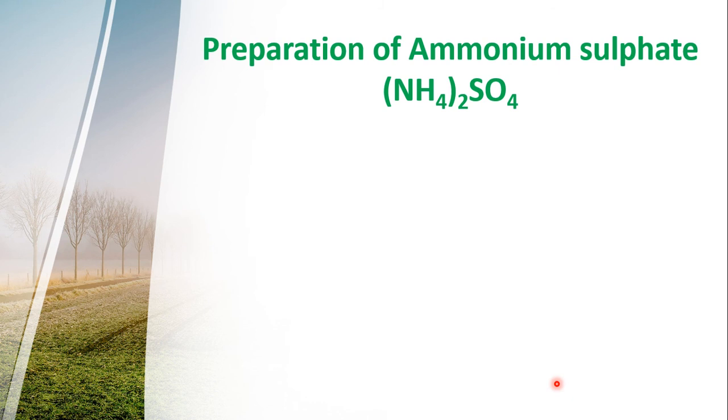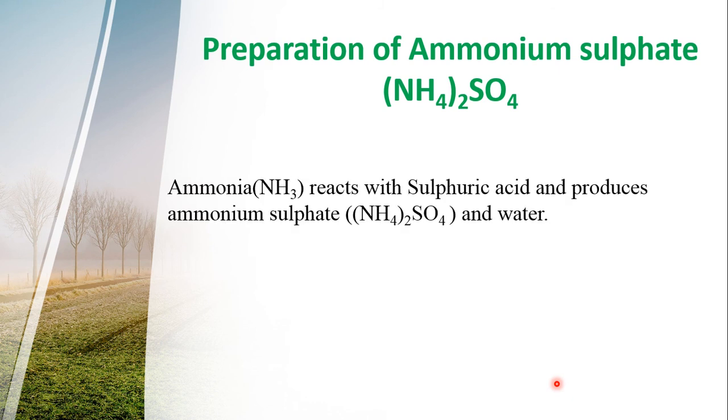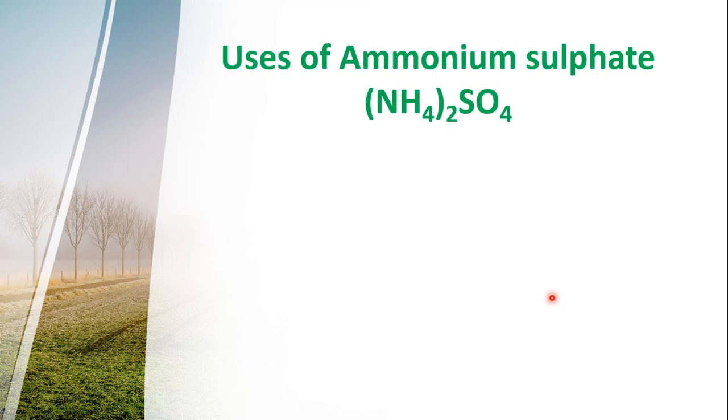Preparation of ammonium sulfate. Ammonia reacts with sulfuric acid and produces ammonium sulfate and water. In this way, ammonium sulfate is produced.